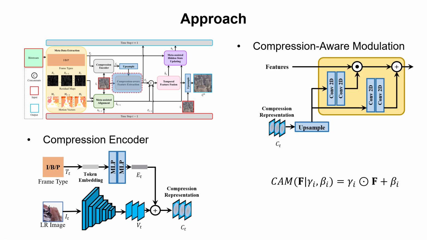Once the compression representation is computed, it is employed to encourage the base VSR model to perform adaptively under various compression. The modulation is instantiated as an affine transformation, whose weight and bias are computed spatially adaptively based on the compression representation. In this way, estimated compression information is injected into the base VSR model to achieve compression-aware video super-resolution.